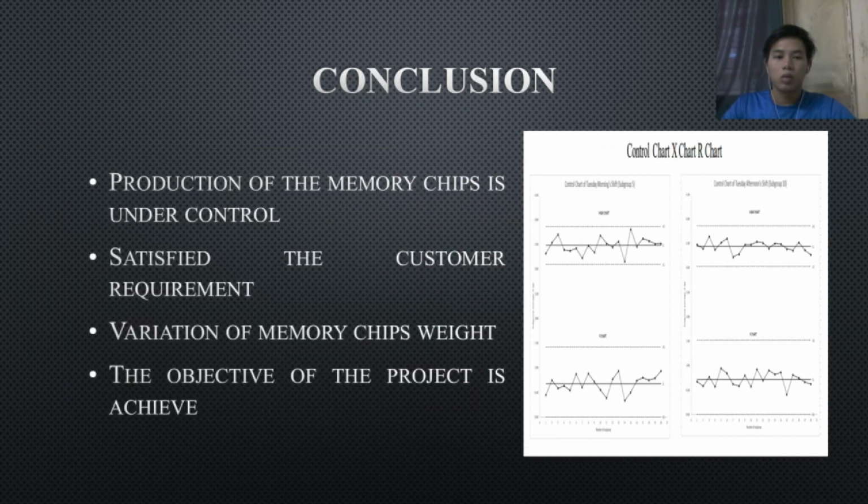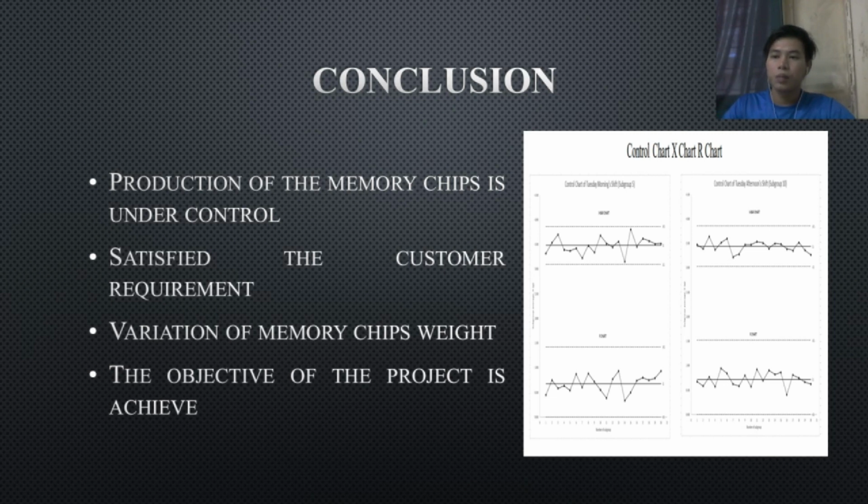To conclude, the production of the memory chip is under control. Based on the control chart and observation, the memory chip produced is still in control state and can be maintained and meet the customer requirement. So there are variations of memory chip weight. So the engineers of the company need to revise more on the memory chip weight.